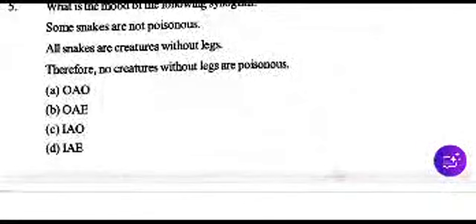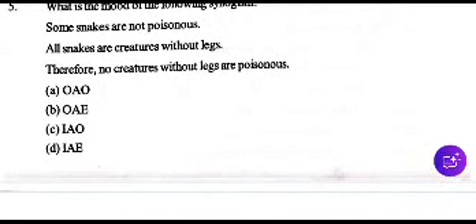O A E, O A E, I A O, I A E, O A O, O A E, I A. Some snakes are not poisonous. All snakes are creatures without legs. Therefore, no creatures without legs are poisonous. Answer is option B. O A E. Okay. Next question.